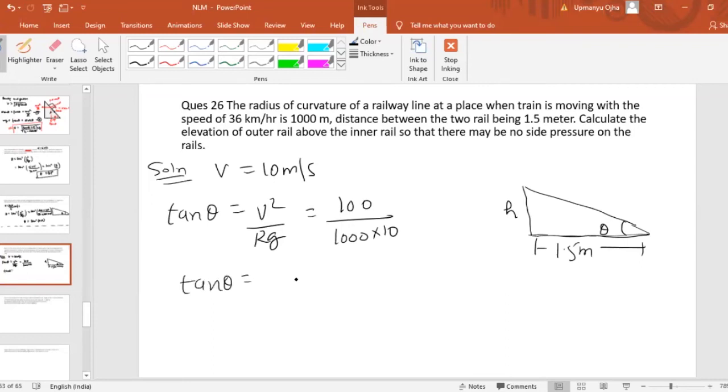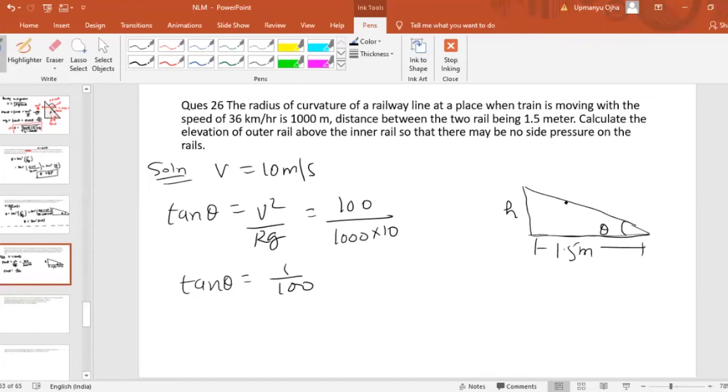Tan theta must be equal to 1 by 10. Tan theta is equal to 1 by 100. Fine. Now we have to find the height, elevation h.